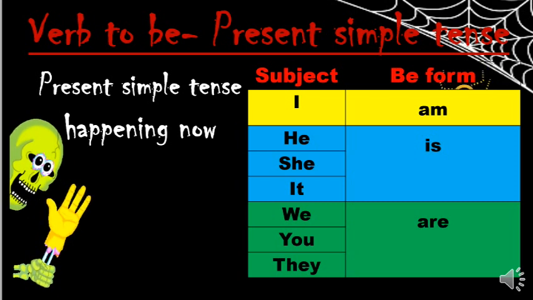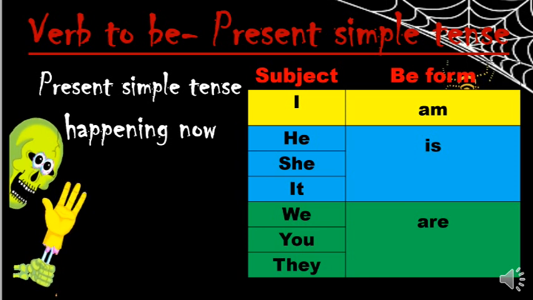If it is for he, then we have to use is. She is. He is. It is. Students, we use he for boys, right? We use she for girls and we use it for things. Very good. So for example, if I'm talking about Ali, then for example, Ali is jumping.